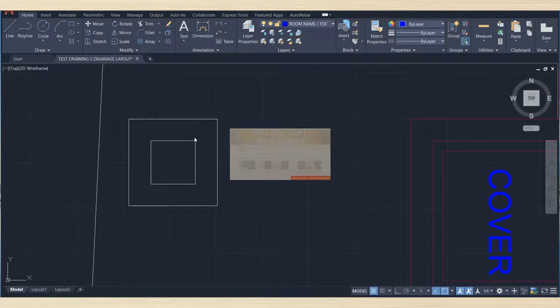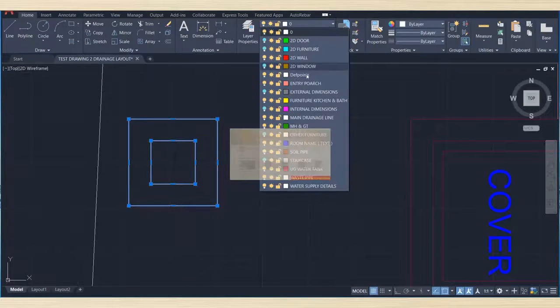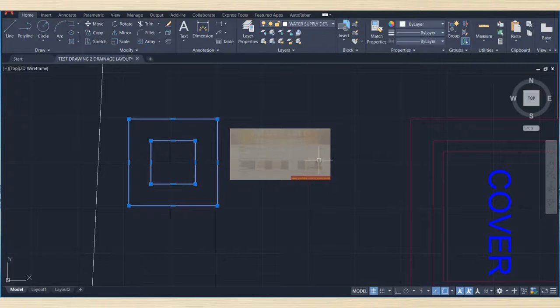So here we have drawn this. We select this and make layer water supply details. So chamber, and here we'll make water supply details as a current layer.